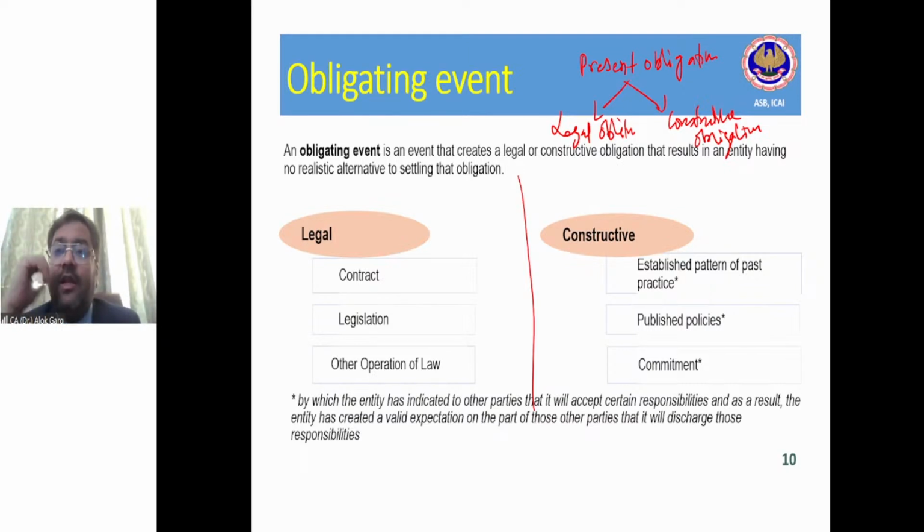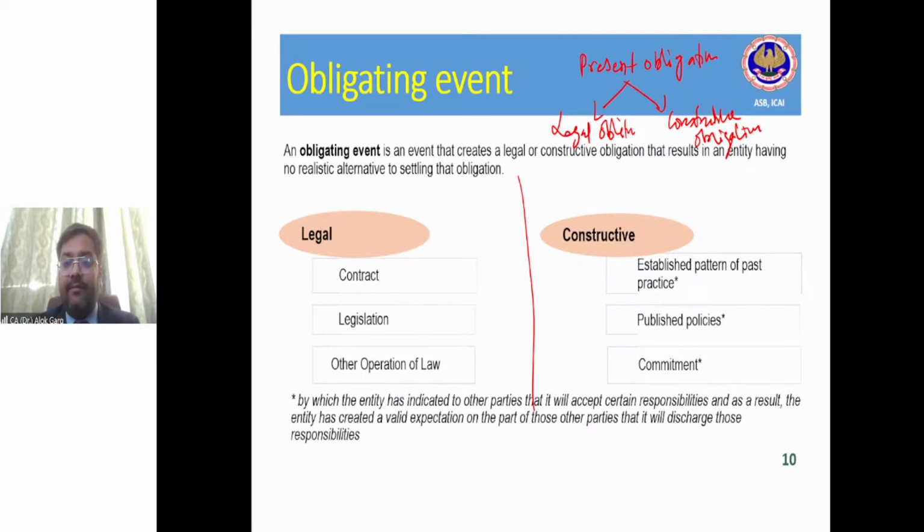According to this policy, you have to create a provision of 10 lakh rupees. You have to make this investment in the environment to make this thing good, right? So guys, legal obligation and constructive obligation, these two are the examples, these two are the sub verticals of present obligation. So provision is required to be recognized even though it is a constructive obligation, right?